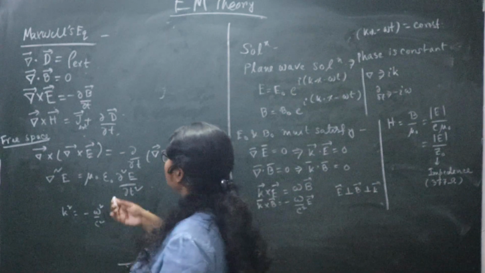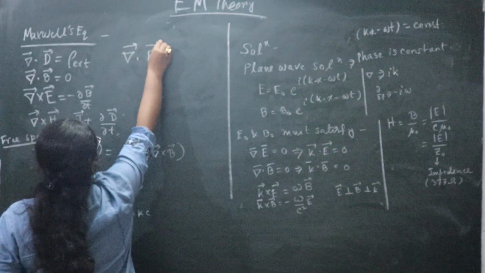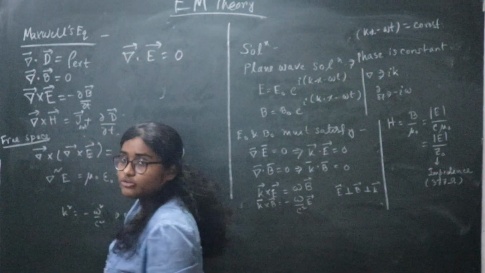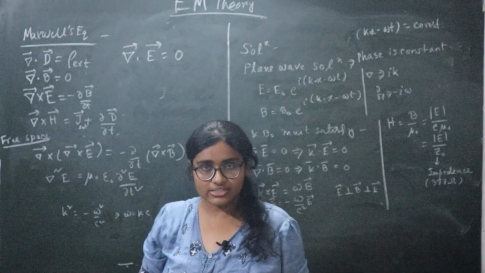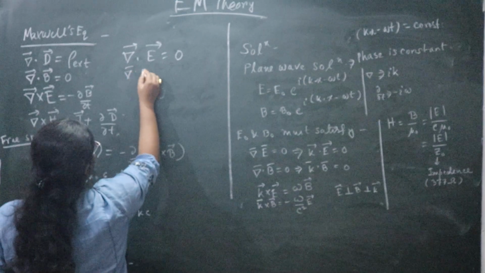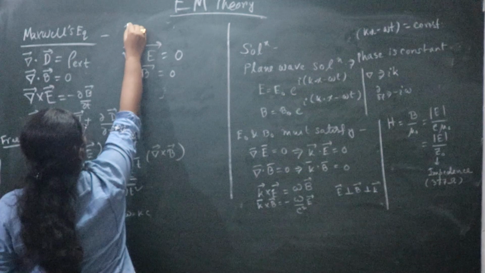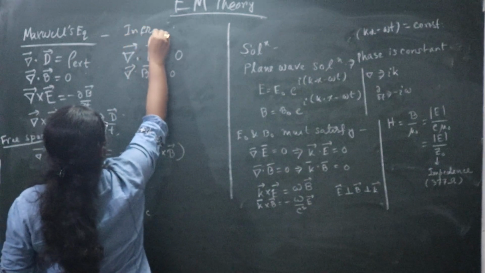So in free space del dot E equals 0 because there will be no external charge density. Del dot B equals 0. This is true for any medium. This is for free space.